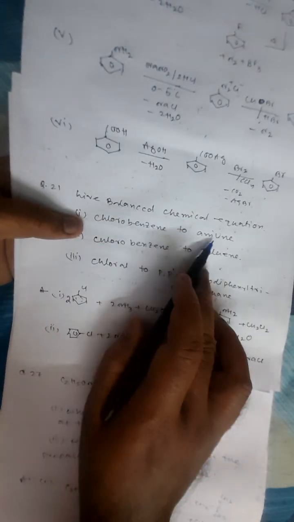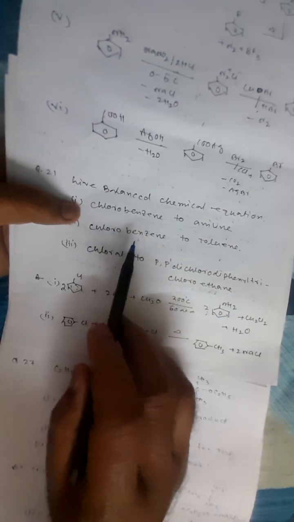Next, some balanced chemical equations, chlorobenzene to aniline. This is a very important question for ISC. Chlorobenzene to aniline is a one step reaction. There is 2 chlorobenzene plus 2 NH3 plus Cu2O at 200 degrees centigrade, 60 atmospheric pressure. It will be 2 aniline molecules with Cu2Cl2 plus H2O. You have to remember this because it's a balanced chemical equation.